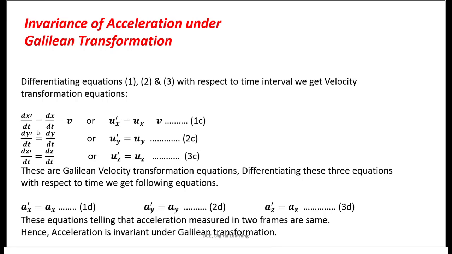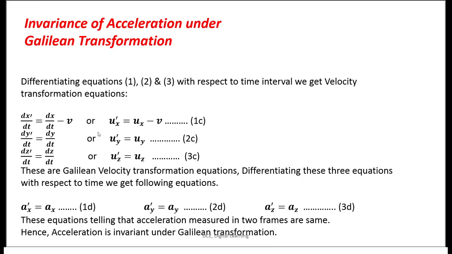Again, when we differentiate the y coordinate, dy prime by dt is equal to dy by dt, or uy prime is equal to uy, and the last one, dz prime by dt is equal to dz by dt, or uz prime is equal to uz. Call these equations 1b, 1c, 2c and 3c.